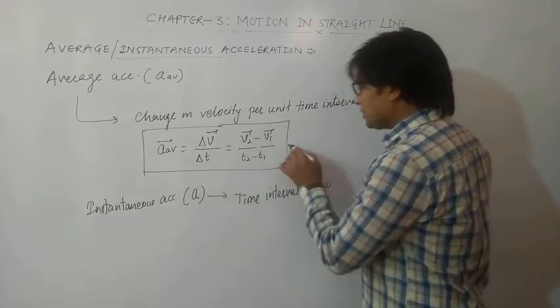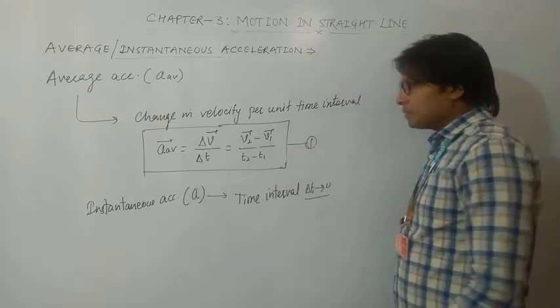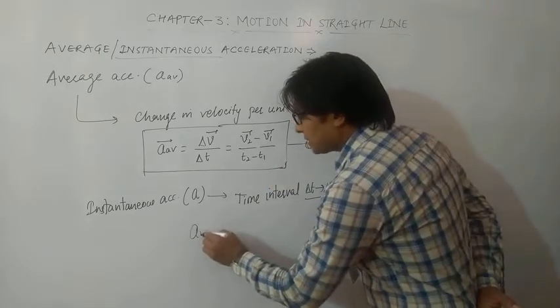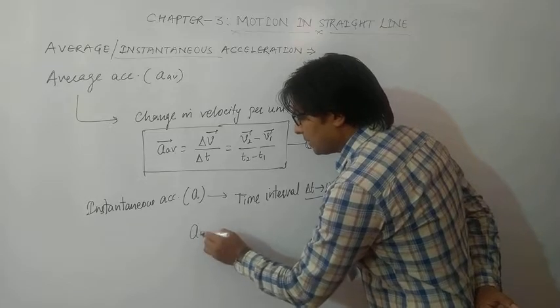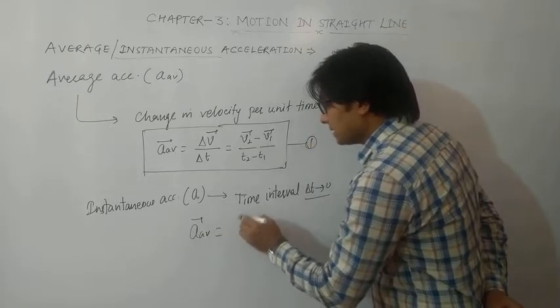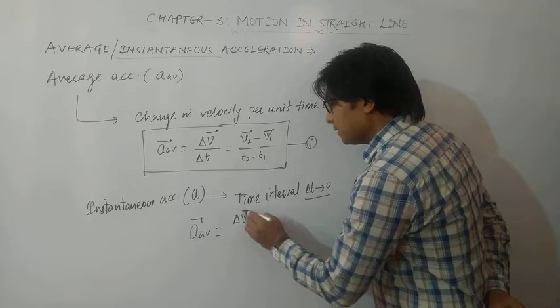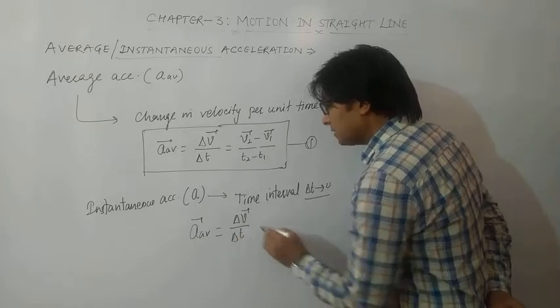So if I call this equation first, average acceleration we all know can be defined as delta v divided by delta t.